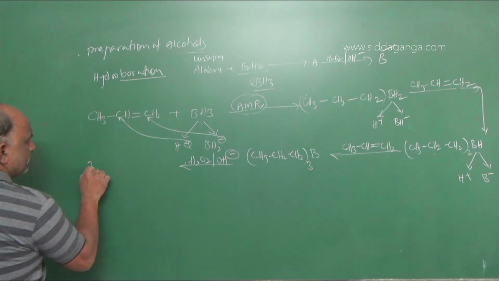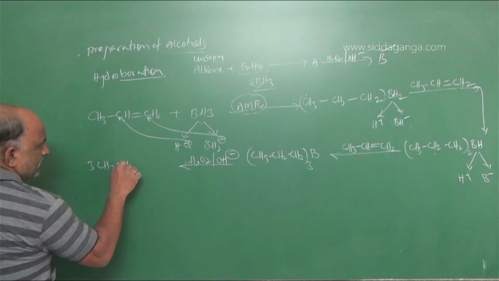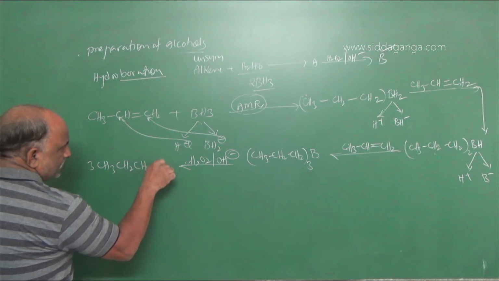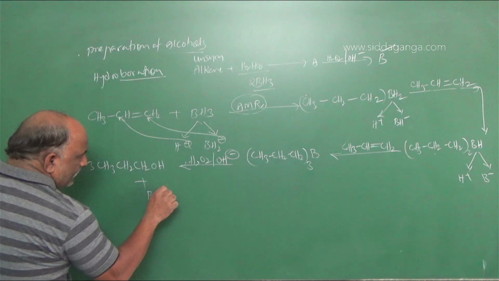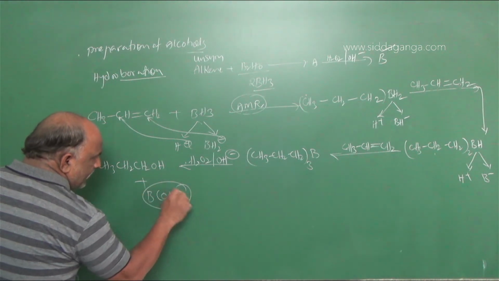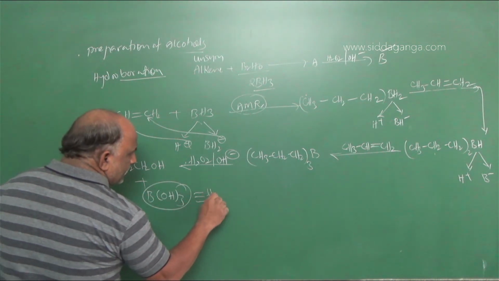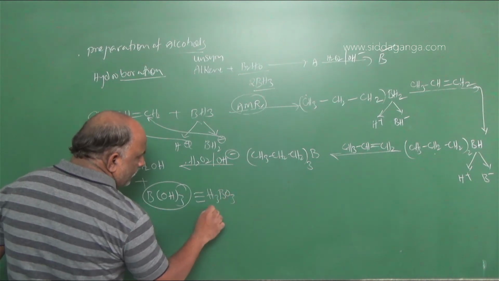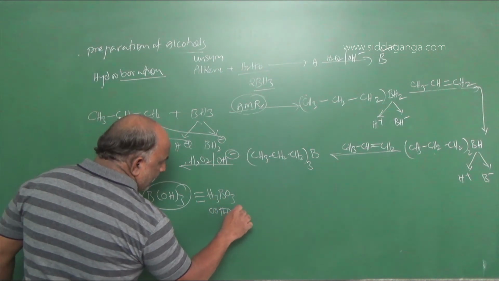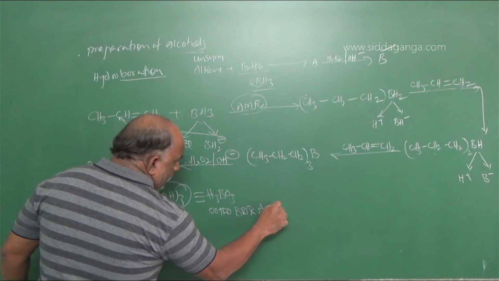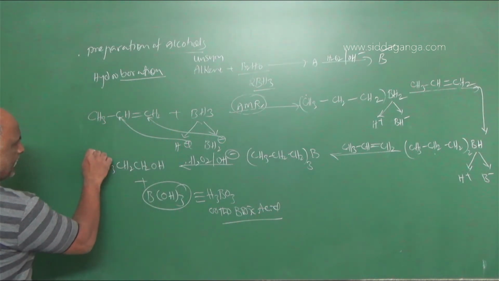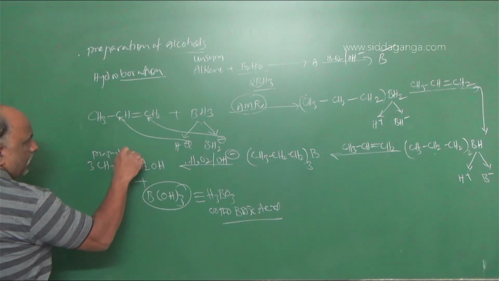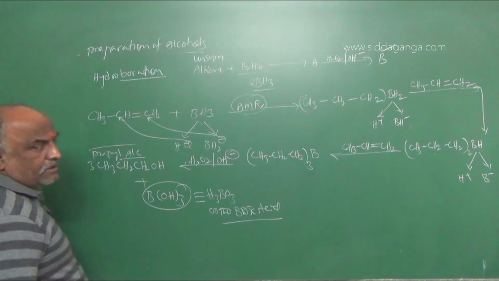The answer is 3 molecules of CH3, CH2, CH2OH plus B requiring 3 OH, which can be written as H3BO3, orthoboric acid. So this is called propyl alcohol.